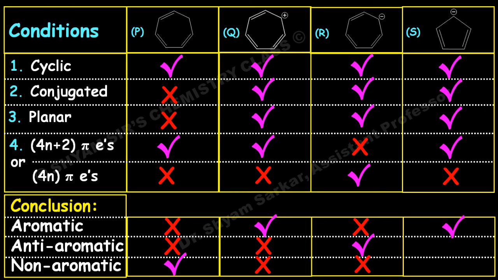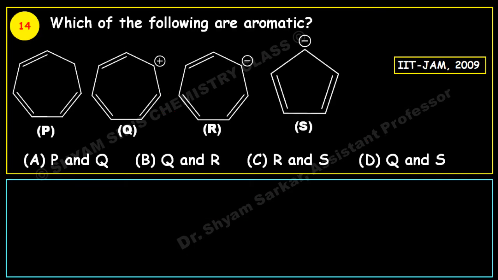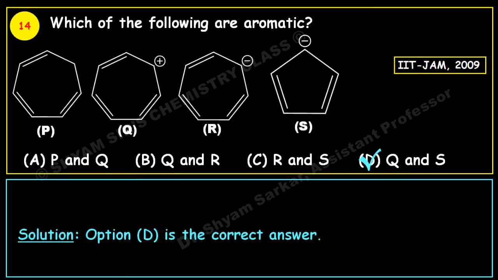So we have options Q and S as aromatic, and option P is non-aromatic, option R is anti-aromatic. So in the question, which are aromatic? Option D is the correct answer. Options Q and S are aromatic in nature. Okay.